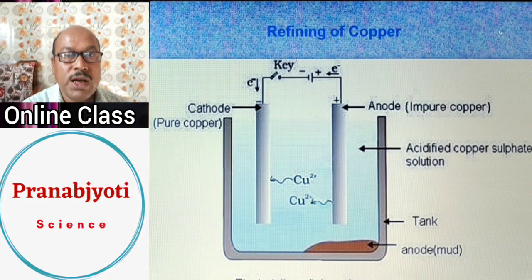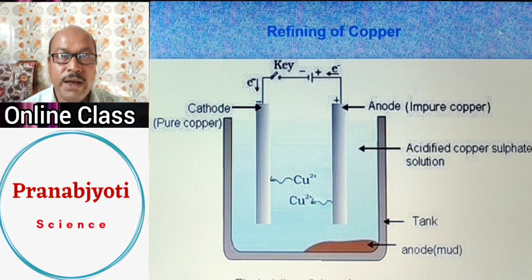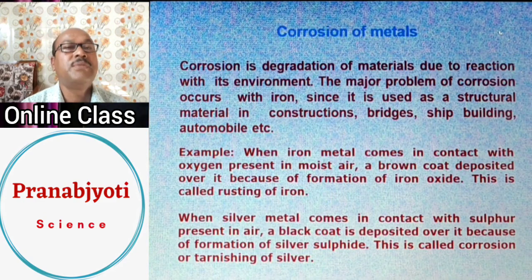This is how all the impure copper of the anode will be purified in the cathode by reduction process. So this is how by using electrolysis we can purify a metal. For example, copper is purified by electrolysis, and so we call it electrolytic refining. After this, let's come back to corrosion of metals.